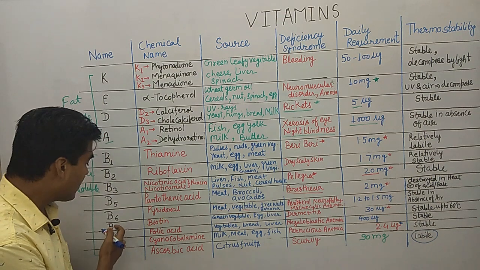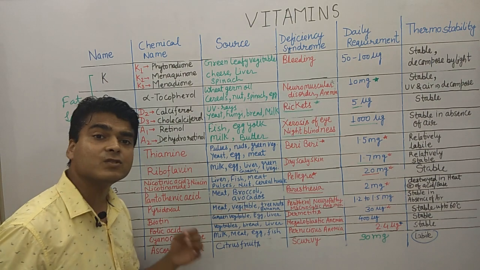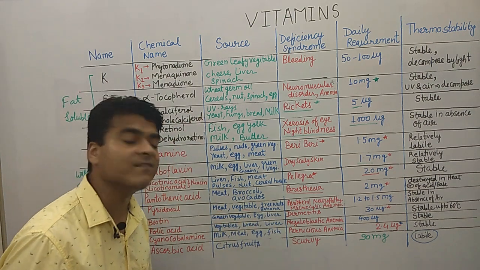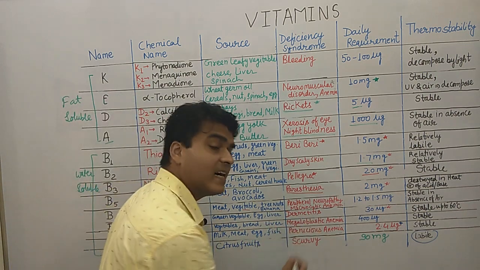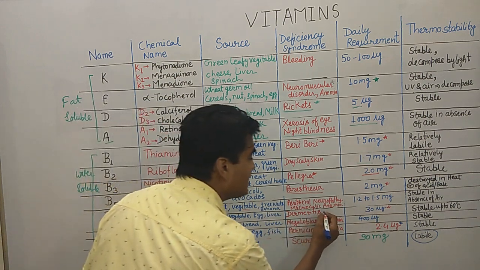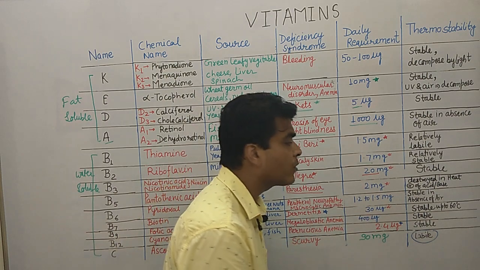Now moving forward, vitamin B7. B7 is known as biotin, and the sources of B7 are green vegetable, egg and liver. If there is a deficiency, it causes dermatitis. Vitamin B7 deficiency may cause dermatitis. And the daily requirement is 30 microgram.